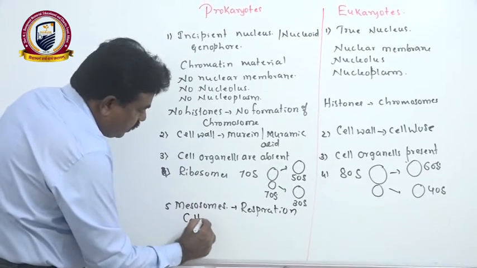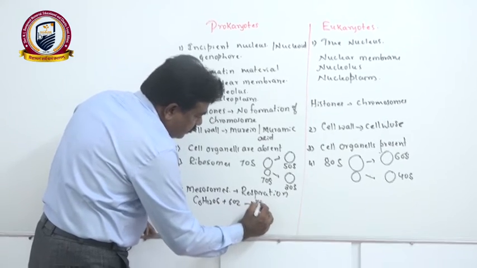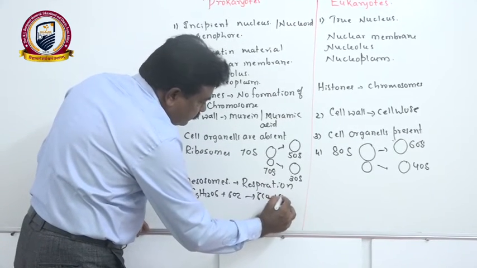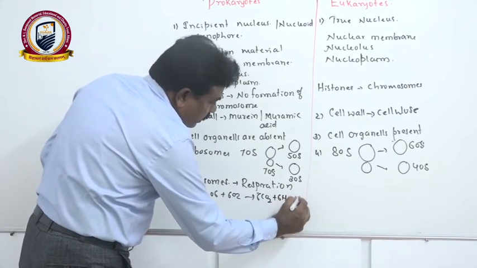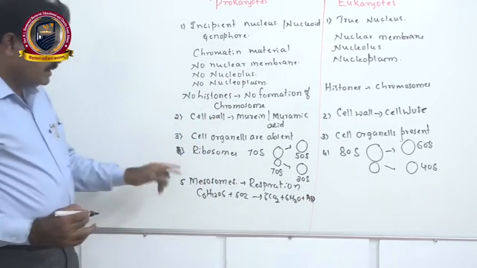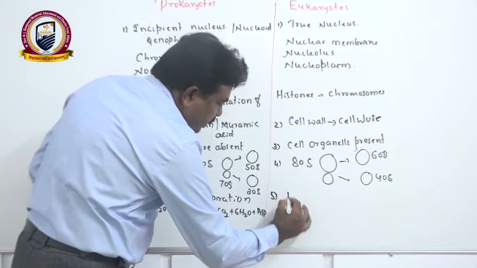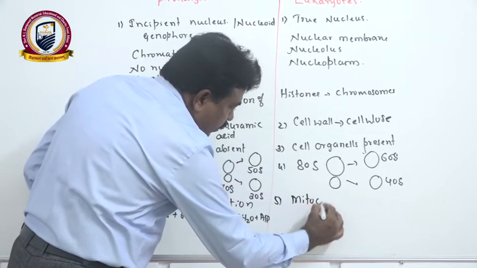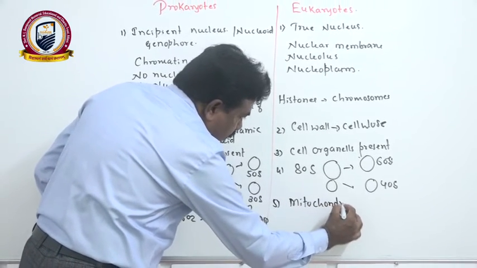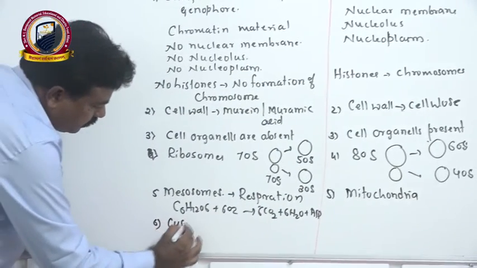Suppose glucose is oxidized to give energy in mesosomes. The same function in eukaryotes is carried out by a very special cell organelle, which we call mitochondria.